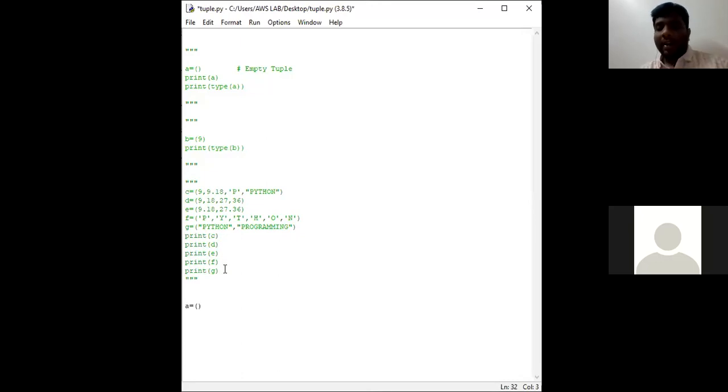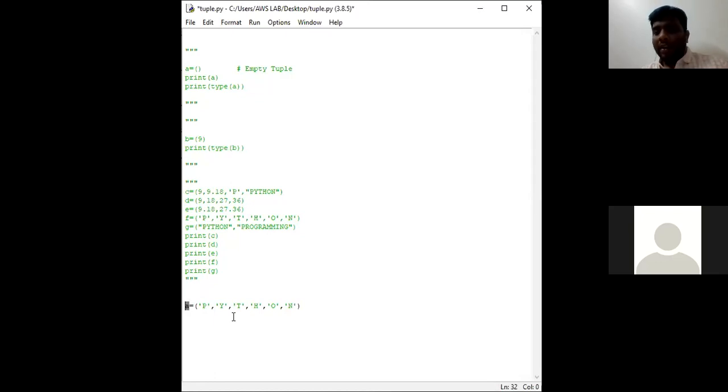So let's create a tuple called A, where it consists of 'P', comma, 'Y', comma, 'T', comma, 'H', comma, 'O', comma, 'N'. So first decide whether A is a tuple variable name or not.